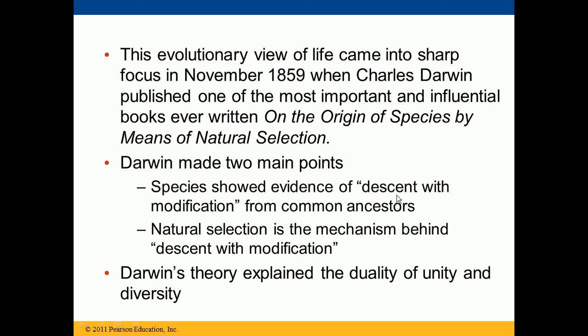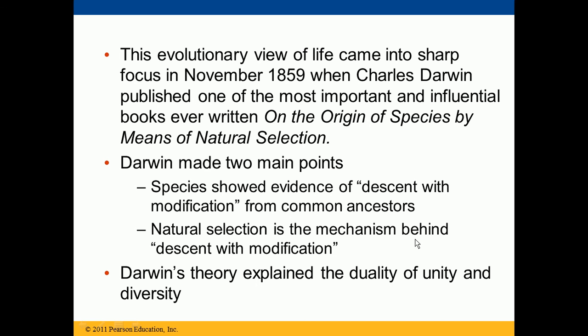Species showed evidence of descent with modification from common ancestors. So we have descended from the common ancestors, but we have modifications. And why do we have those modifications? To survive, because survival is going to be of the fittest. And to survive, we have to adjust, and we have to have some modifications or some changes, and those changes were taking place at the DNA level.